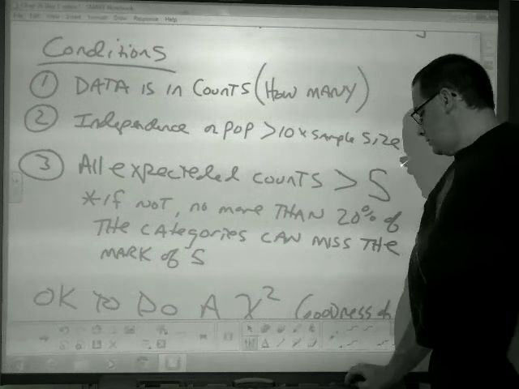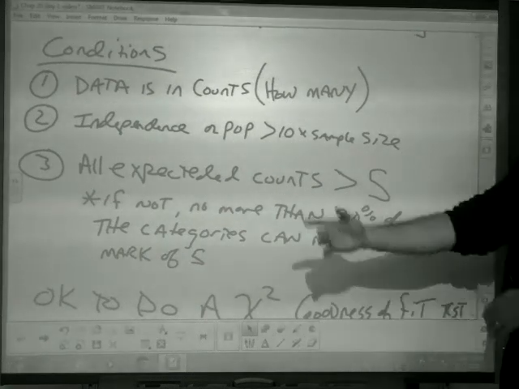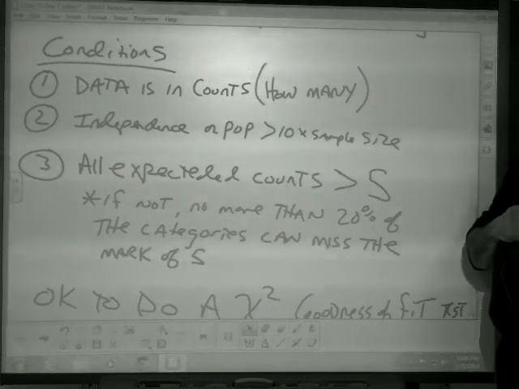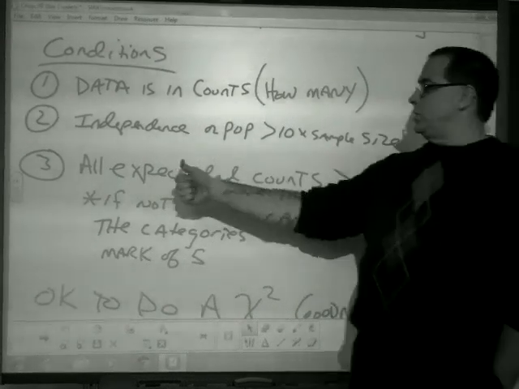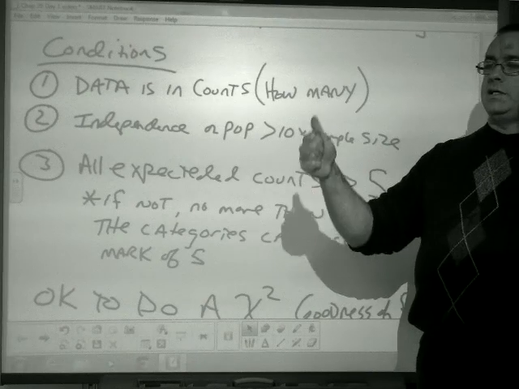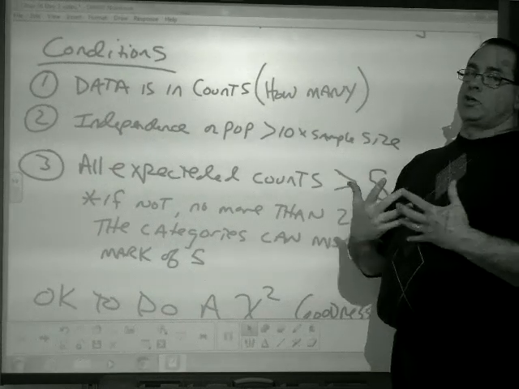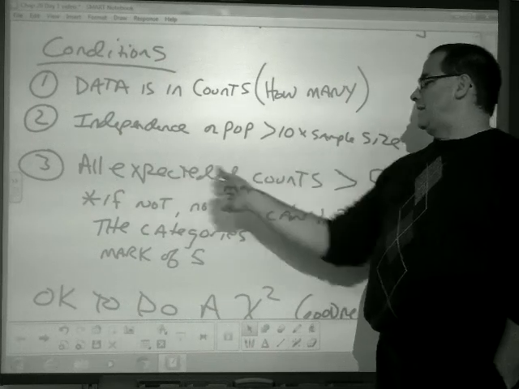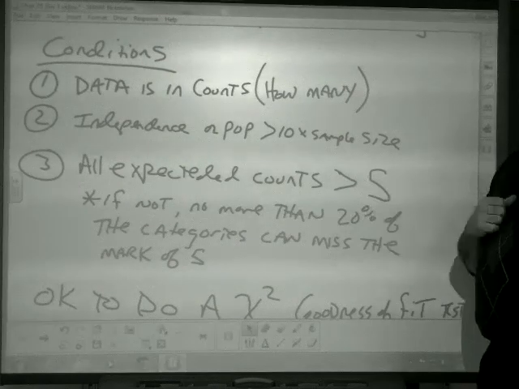We still have an independence and population greater than 10 times sample size condition. And the last condition here, again, is our sample size large enough? But how do we measure that? Are all expected counts greater than 5?